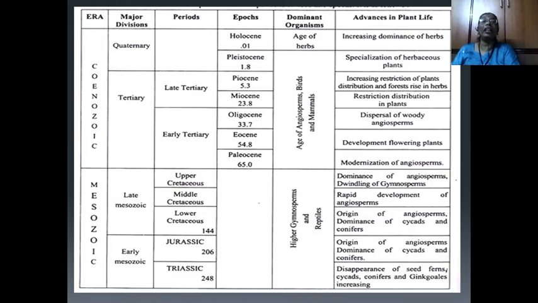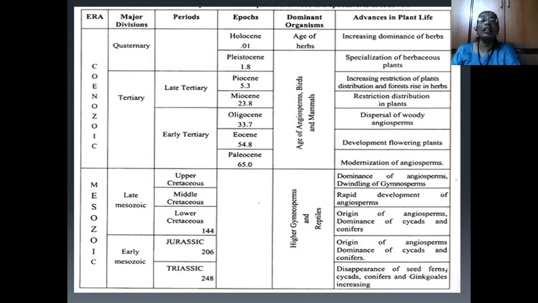That period indicates the quaternary division of the Cenozoic era, which has the epoch Holocene, whose year is 0.01 million years ago, and in that period the herbs show their dominance on the earth, therefore it is termed the age of herbs.